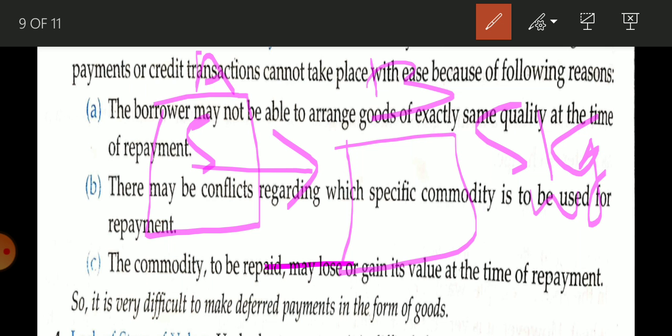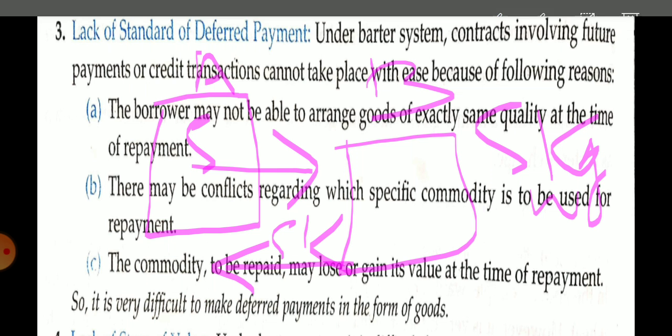When B returns 5 kg wheat, maybe the quality of wheat is not the same as A had given. Or when B is going to return the wheat, by that time the value of wheat has become high because of less production, and it has become more valuable. So these are the things that we face in the barter system, students.